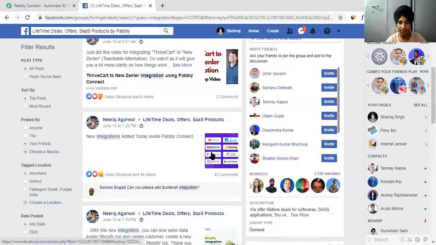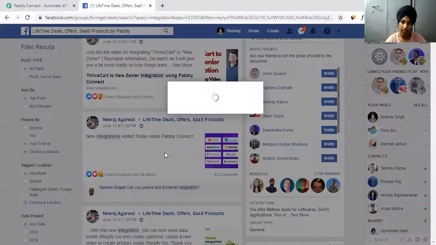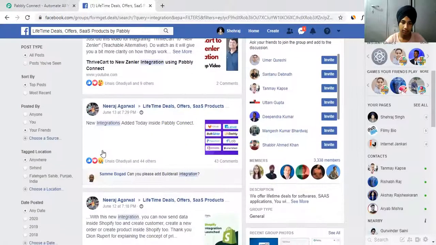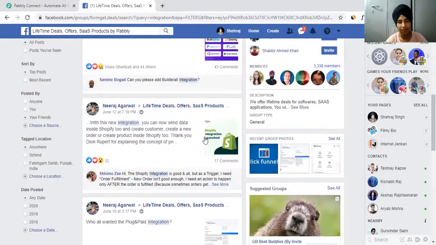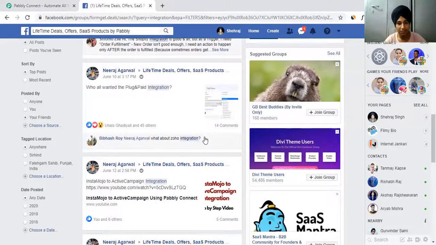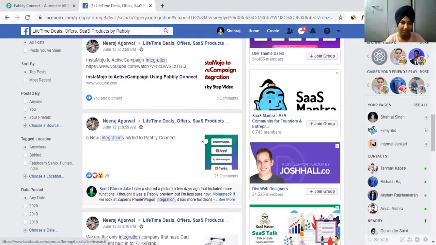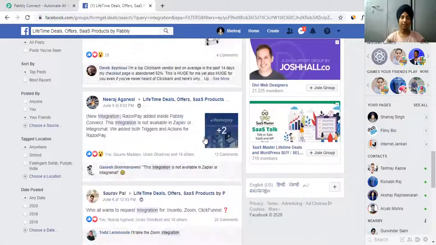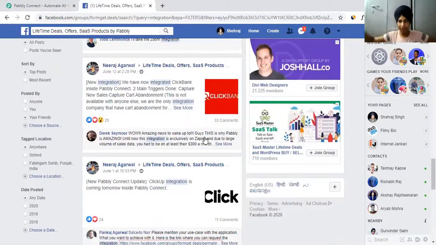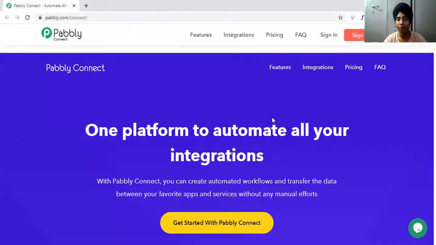So new integrations from the 13th of June, they did eight integrations. They did a Shopify integration, guys, for those who wanted to plug and paid integration. Wow, I don't know what plug and paid is, but it looks nice, right? 12 integrations, doing the integration was massive. I'm really loving the speed and the actionable steps they take in doing integrations. This is all about their Facebook group.